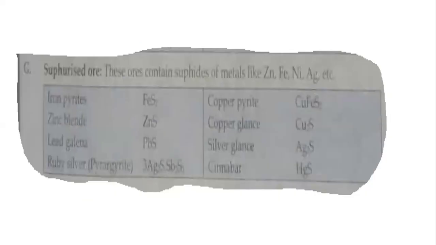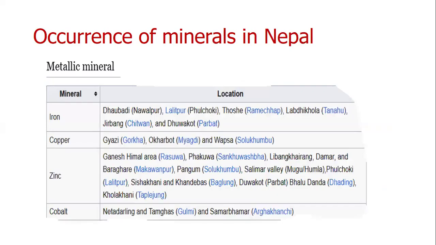Oxide ores, carbonate ores, sulfate ores, halide ores, silicate ores. Sulfide ores: iron pyrites, zinc blende, lead galena, ruby silver. Other ores: nitrate ores, borate ores, phosphate ores.